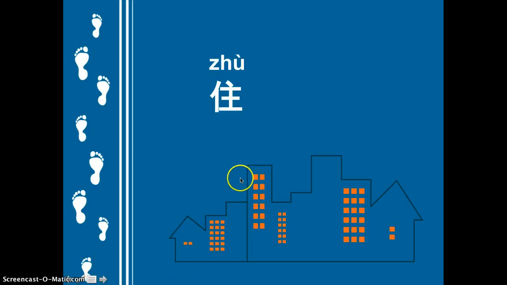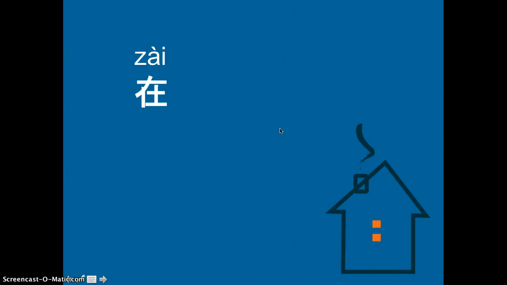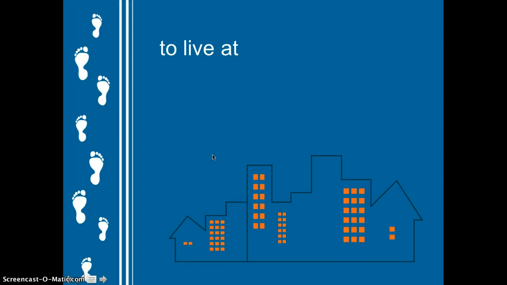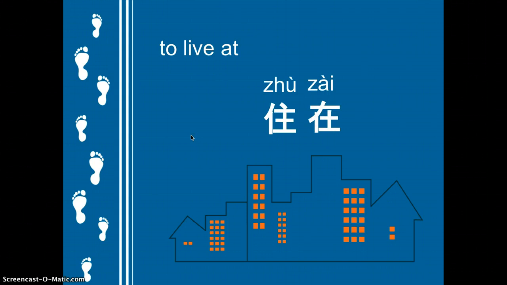Okay, now let's look at this character 住. 住 means to live. Now let's look at this one. 在 means on, in, at. So to live at or live on some street or live on some floor in a building. So to live at, live on, or to live in, we just put those two together. So it will be 住在.